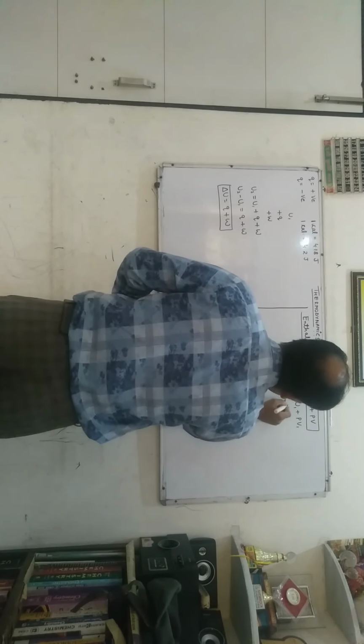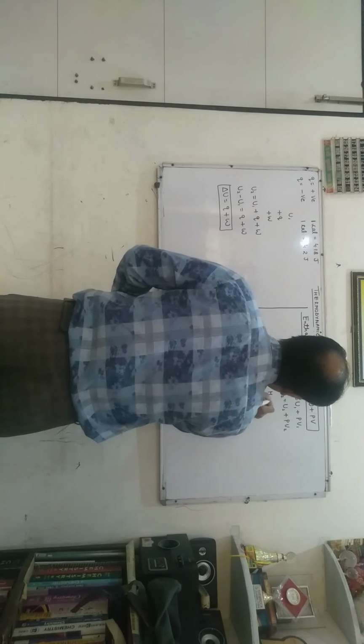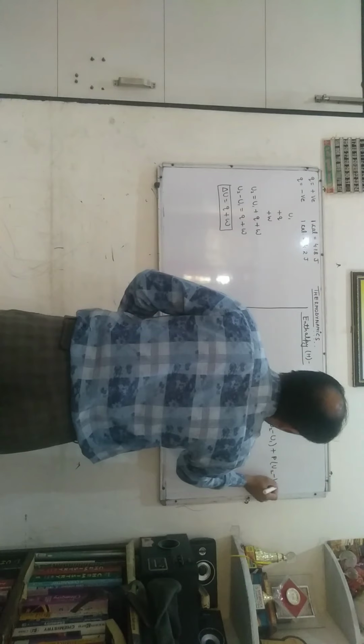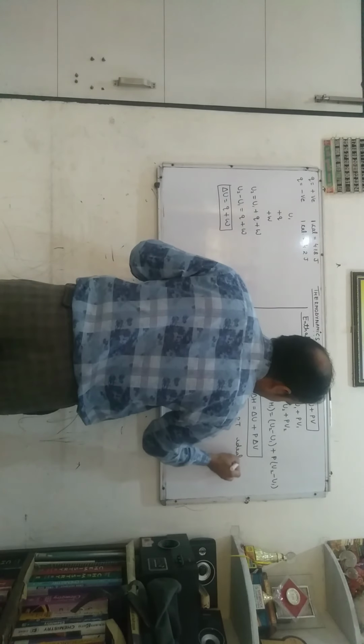Suppose the initial enthalpy is H1, in which the internal energy is U1 and volume is V1. Suppose the final enthalpy is H2, internal energy U2, volume V2. Now subtracting, H2 minus H1 is equal to U2 minus U1 plus P times V2 minus V1. The change in enthalpy is indicated by delta H, and we get delta H equal to delta U plus P delta V. This is equation 1. But we know from the ideal gas equation that PV is equal to nRT.